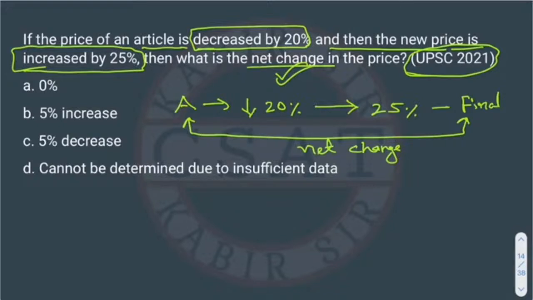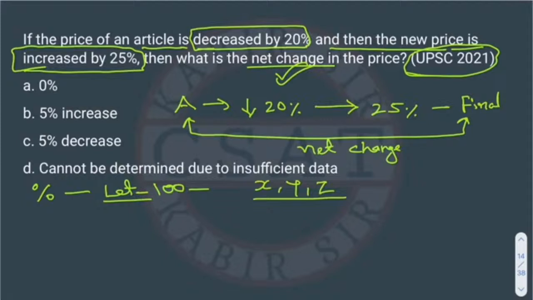If you remember, I told you, when we are solving the questions in percentage, normally we consider 100 items, right? So here we will consider that the initial price of apple is 100. In other questions we consider price X, or Y or Z, something like that.